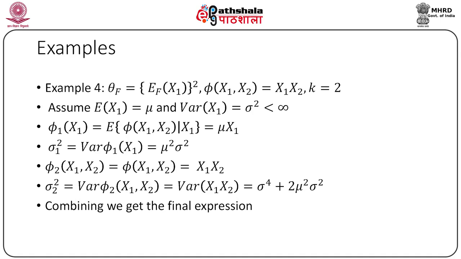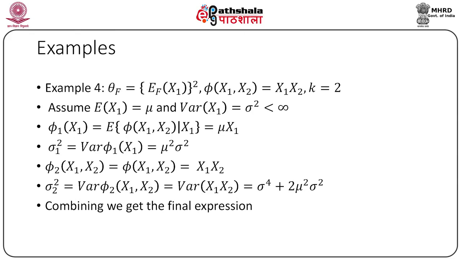Now, by definition, sigma 2 square is the variance of x1 x2, that is expected value of the square of x1 x2 minus the square of expected value of x1 x2. Due to independence, expected value of x1 square x2 square equals expected value of x1 square multiplied by expected value of x2 square.